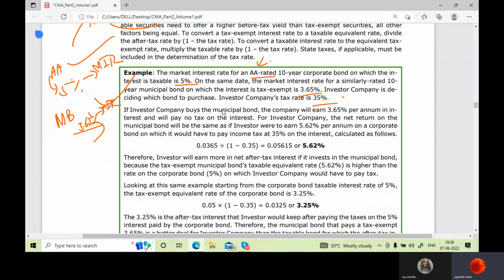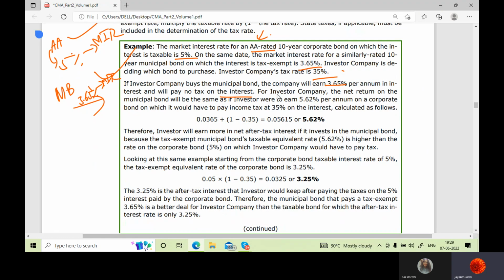If the company buys the municipal bond, it will earn 3.65% per annum interest and will pay no tax on interest, correct? Because it is exempted from tax. Government bonds. So for the investor company, the net return on the municipal bond will be the same as if the investor were to earn 5.62% per annum. How?